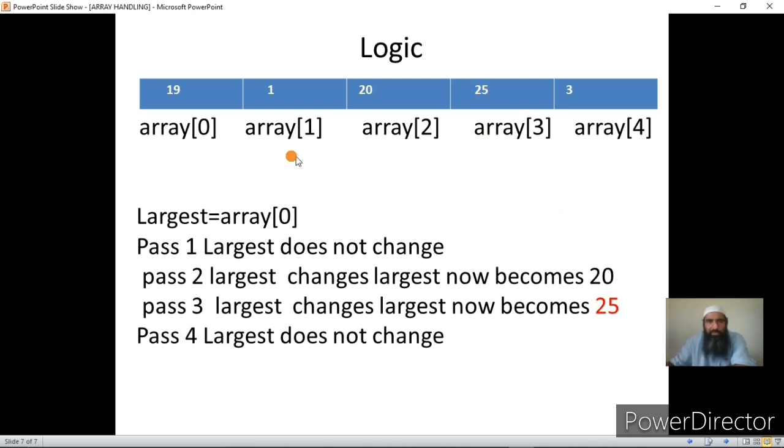So in this process, I start my loop from 1 to 4. I should not start from 0 because I assume the first one is the largest. That is why I start the loop from 1. Because I am comparing from element number 2. The first element I am comparing with element number 2. So my comparison starts from here. That's element number 2. So I'll run a loop from this element, not from the 0.